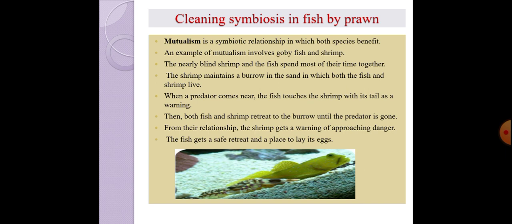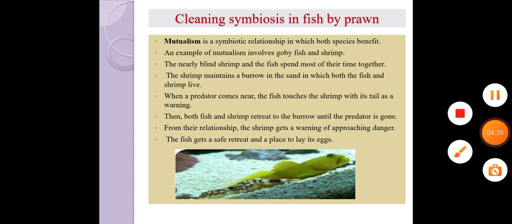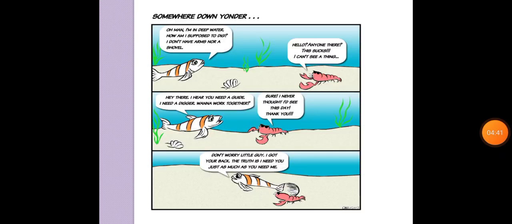While the fishes don't have any instrument or armature for digging a house for themselves, so both these individuals live together mutually. The shrimp digs the burrow for the fish, while the fish will protect the shrimp from the danger of predators. You can see in this diagram also, this is a very interesting story in the form of a cartoon.